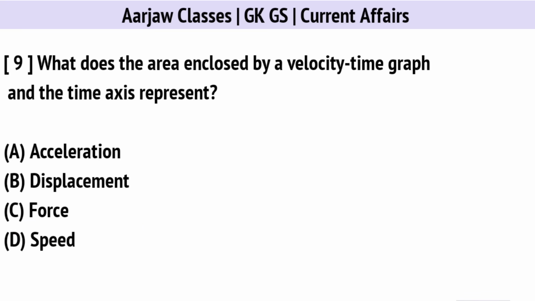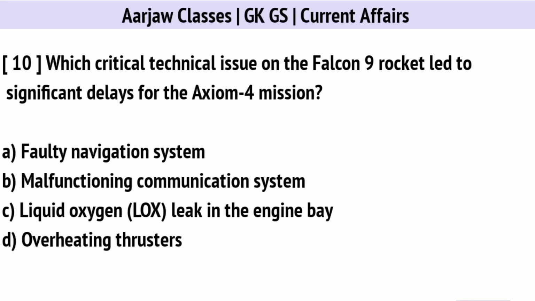What does the area enclosed by a velocity-time graph and the time axis represent? Right option is B. Displacement. Which critical technical issue on the Falcon 9 rocket led to significant delays for the Axiom 4 mission? Correct option is C. Liquid oxygen leak in the engine bay.